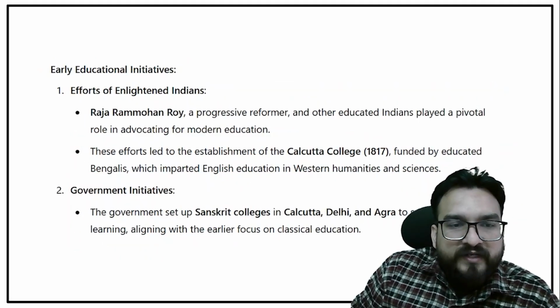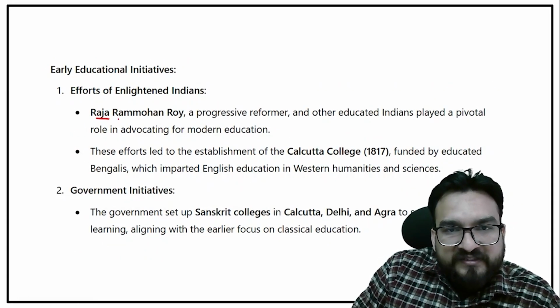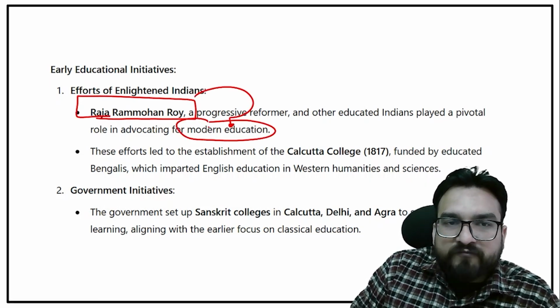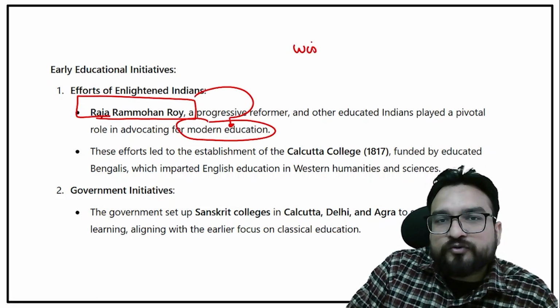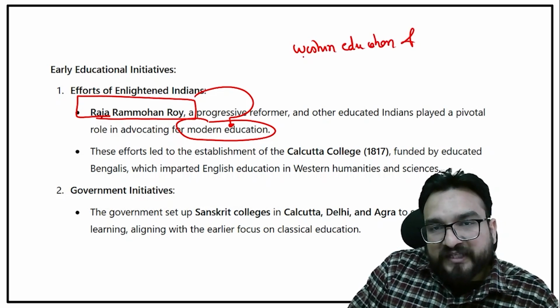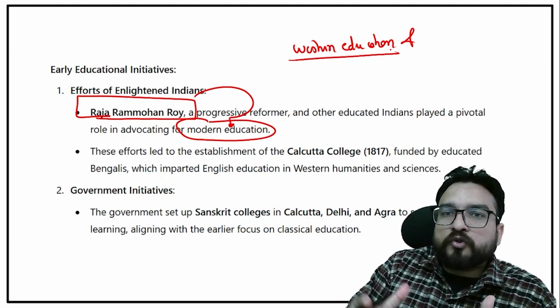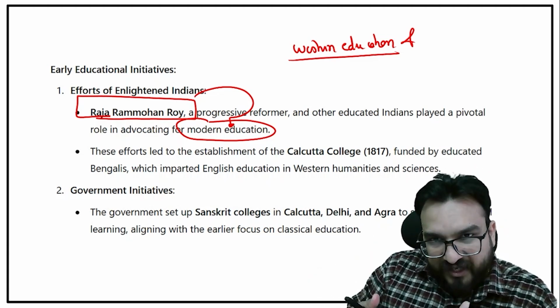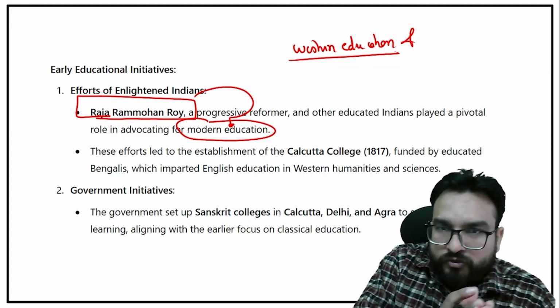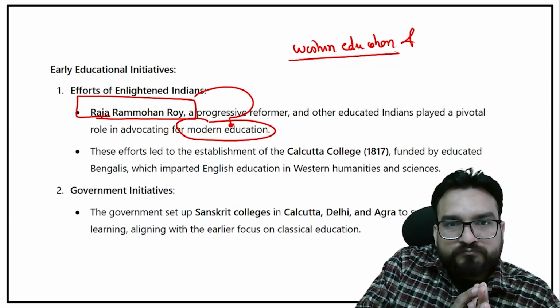So over here, try to understand Raja Ram Mohan Roy's role in modern education, where he wanted to provide Western education and Western philosophy. They wanted it to be a mix of both: Orientalism, meaning our traditional knowledge is also very important, and Western knowledge is also important, and we'll mix them together.